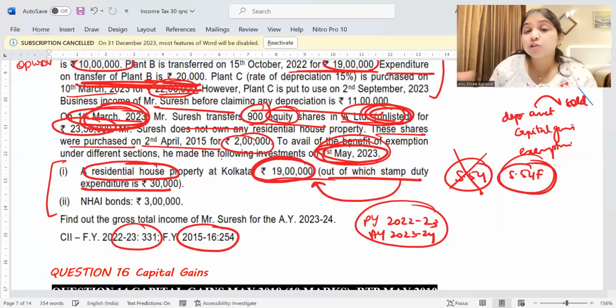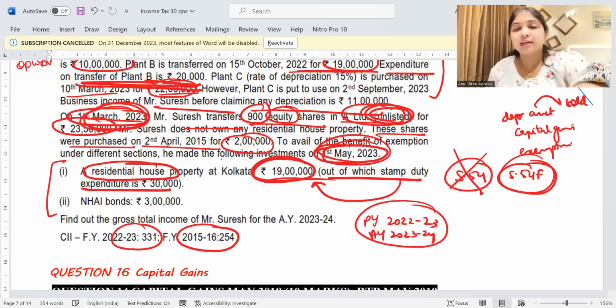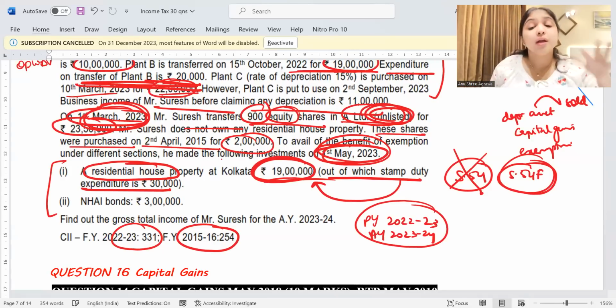And if you notice, it was also purchased within 139(1) due date. Why am I talking about 139(1) due date? Because if you're purchasing after the 139(1) due date, we'll have to put the money into CGD account, capital gains deposit account. Here, thankfully, the purchase was made before the 139(1) due date, so no question of putting money into CGD and all.